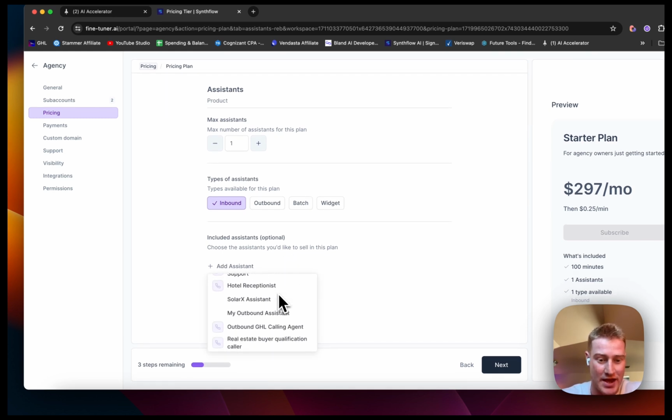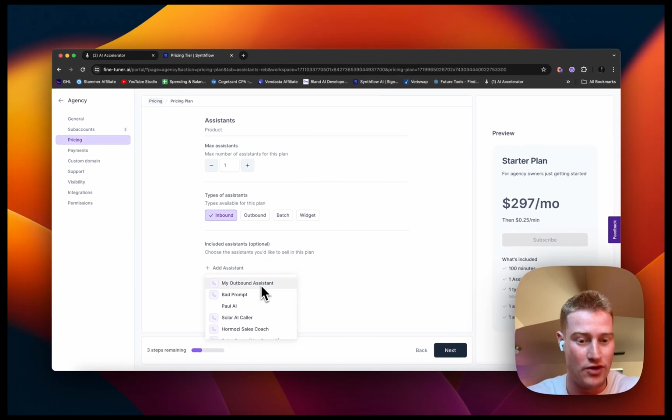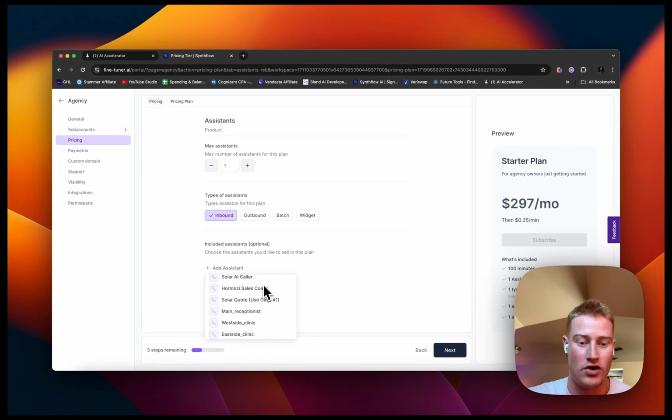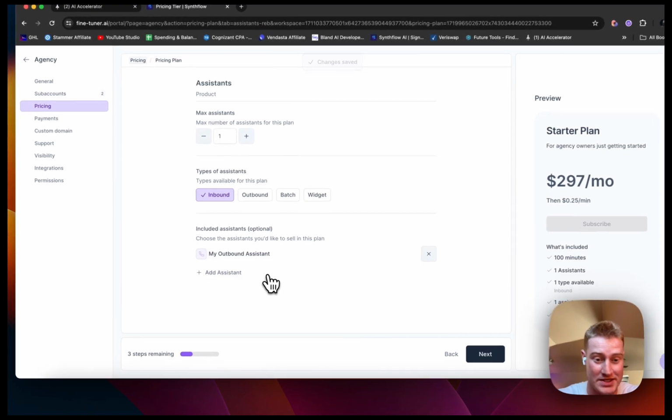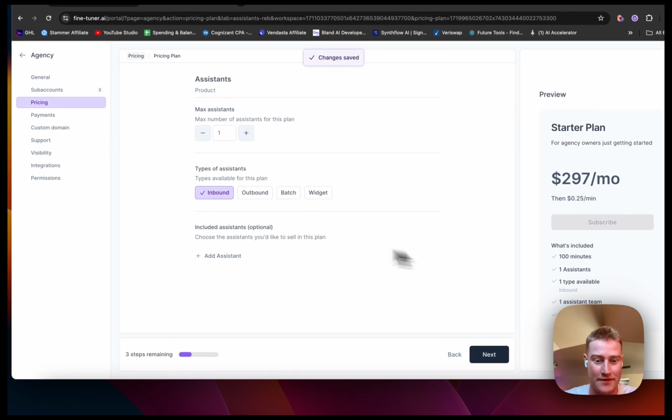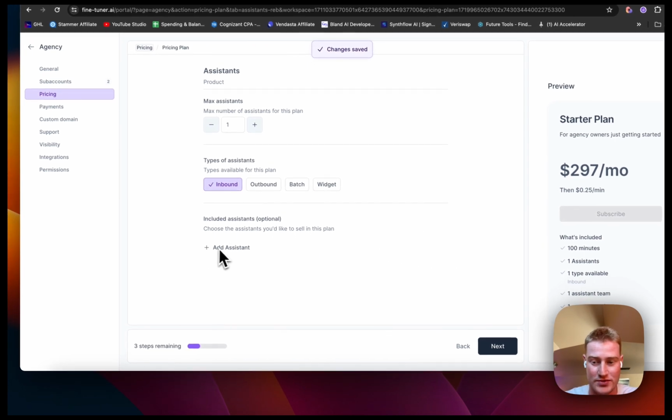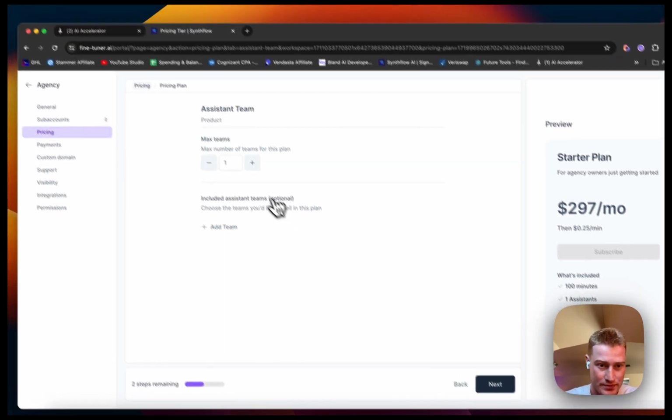You could actually sell them assistants that you have built out, which is really cool. You can see these are all different types of AI assistants I've built out on my account, for our clients and for myself. We can go ahead and sell any of these. We're not going to do that for this use case, but that is also an option. That is another cool feature.